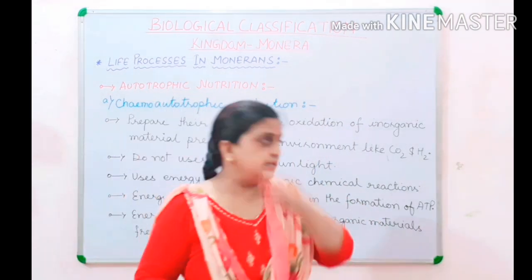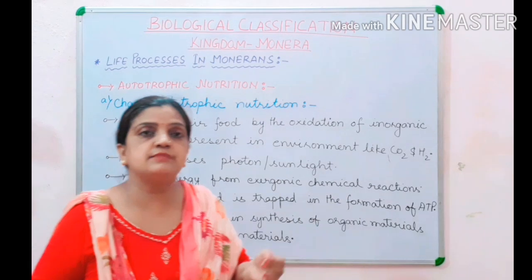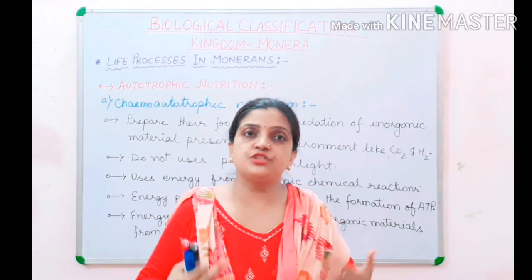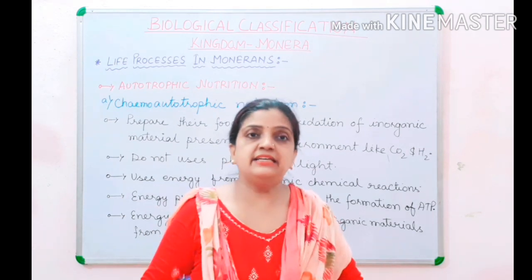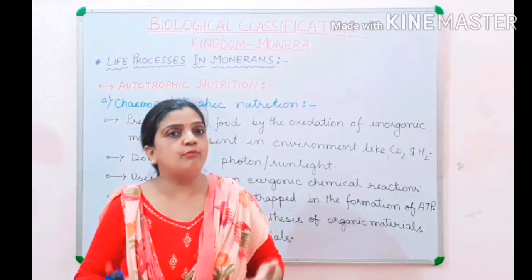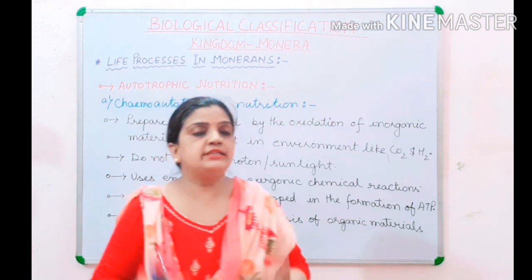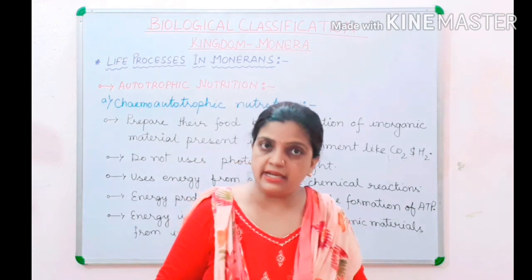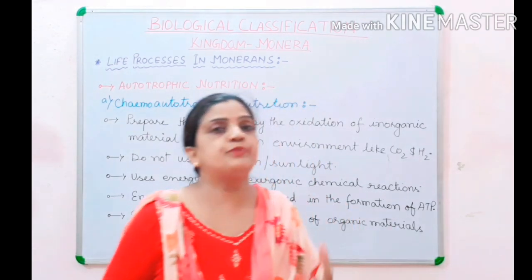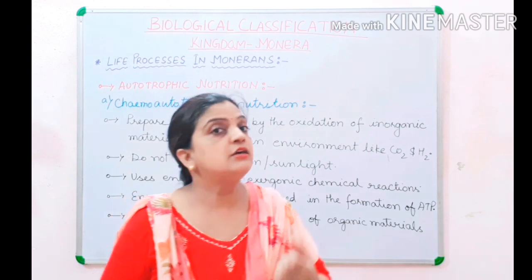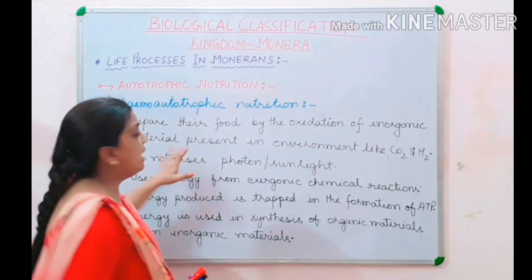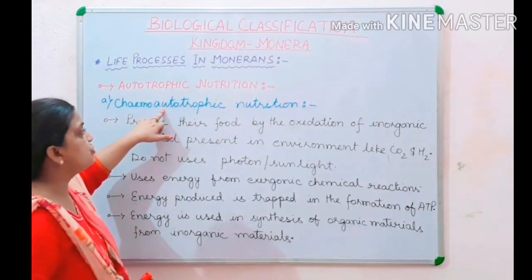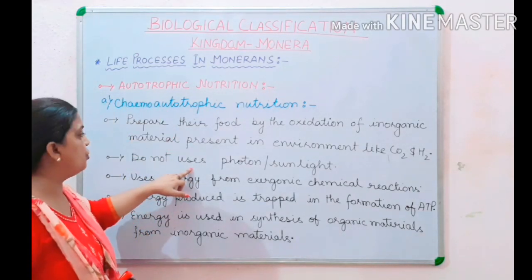So children, these types of bacterians or the organisms belonging to kingdom Monera utilize the raw material which is present in the environment, and these raw materials are in the form of inorganic material. These inorganic materials they utilize from the environment and it is oxidized. It is broken down to produce organic materials as food. So children, how? In absence of sunlight. In chemoautotrophic nutrition, sunlight is not used.